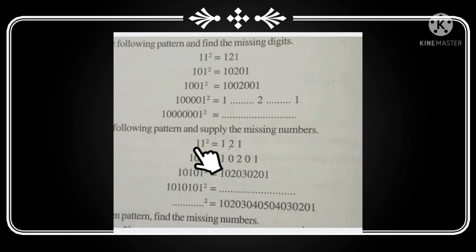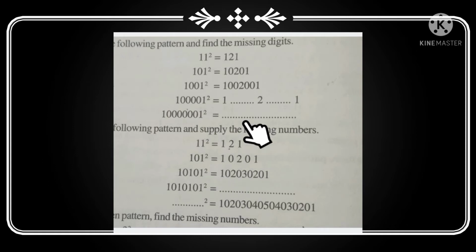Let us look into the fifth question. Observe the following pattern and supply the missing numbers. 11 square is 121. 101 square is 10201. Then the next, 10101 square.